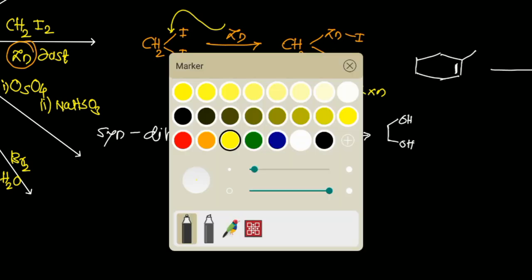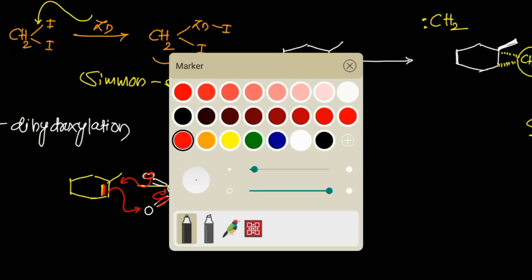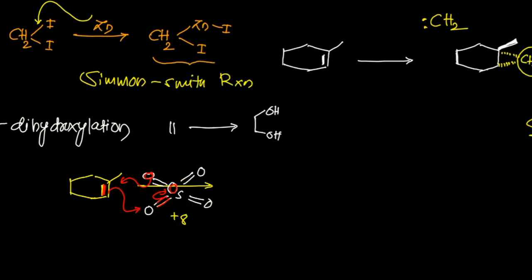You know that this olefin is a nucleophilic one, and there are 3 centers now, one is osmium and 2 are oxygen. Now it is a simple addition reaction, called a 2 plus 3 cycloaddition reaction. What is a cycloaddition reaction? Where we get the cyclic intermediate. Now look at this one. This pi electron will be combined here, this will be moved to here, and this will be combined to here in a stereoselective fashion. That means it should be opposite to that of your methyl group.